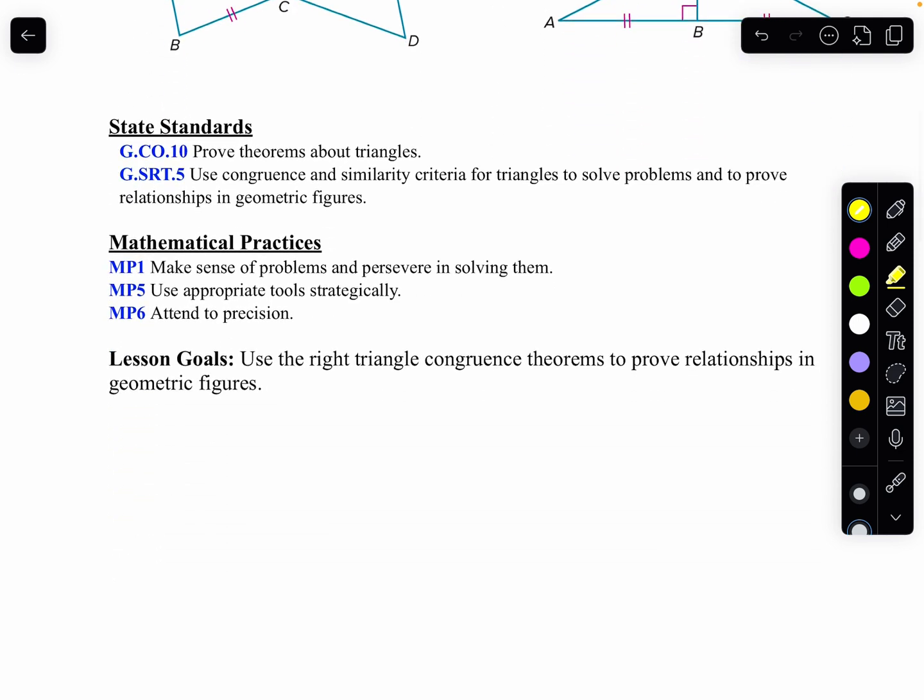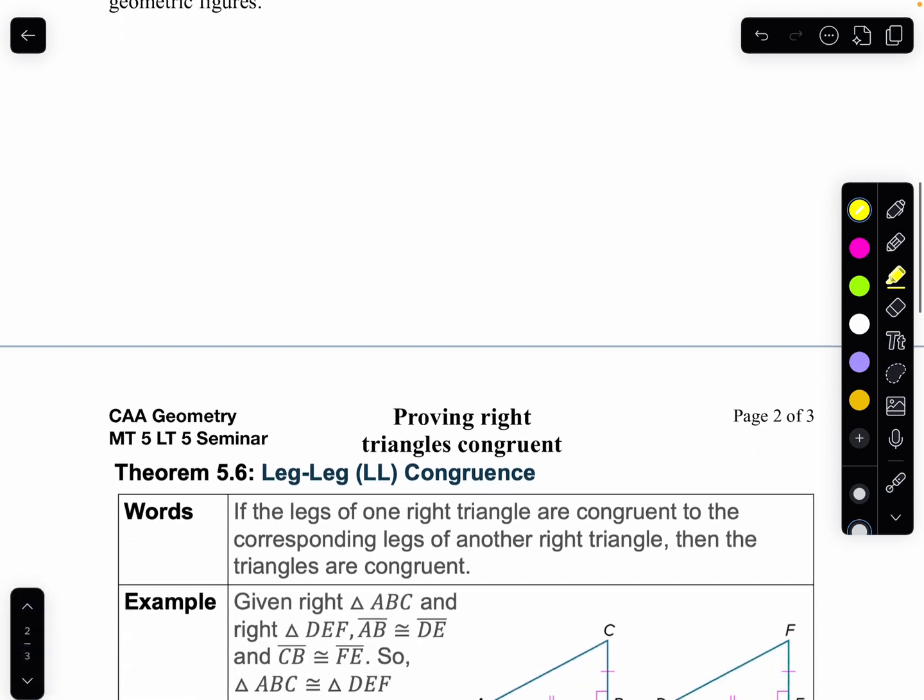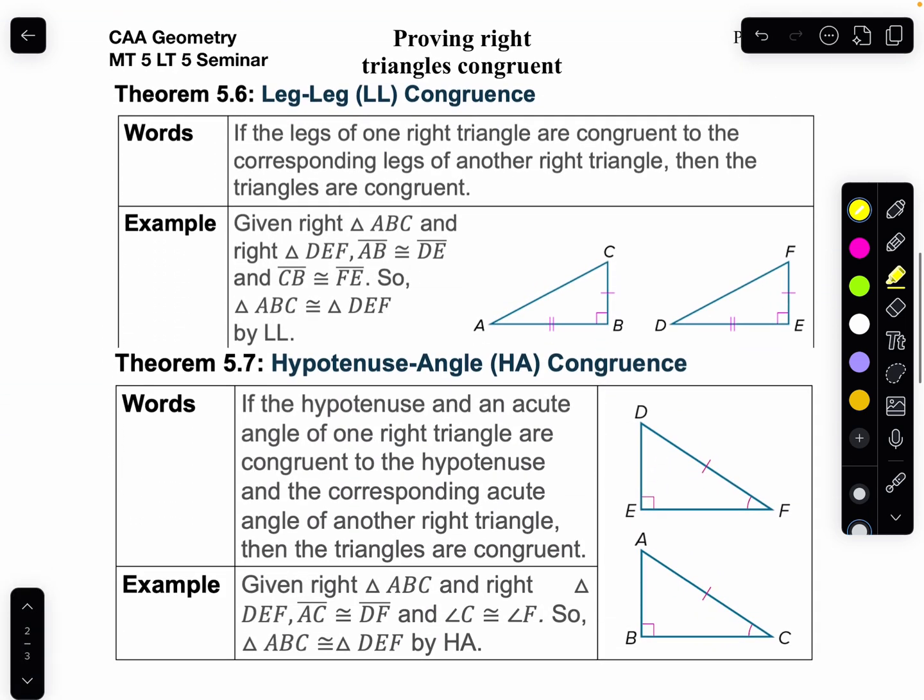So what I want you to do in this lesson is use right triangle congruence theorems to prove relationships in geometric figures. Because right triangles happen so often, they have their own special way of congruence. And you can't use these unless it's a right triangle. And since it has to be a right triangle, we kind of ignore the right angle when we talk about it. The first one is called leg-leg.